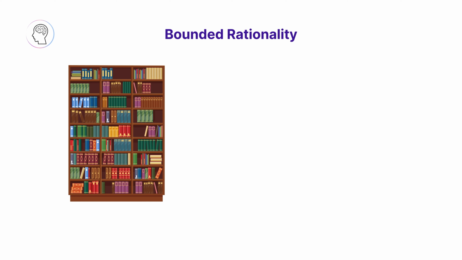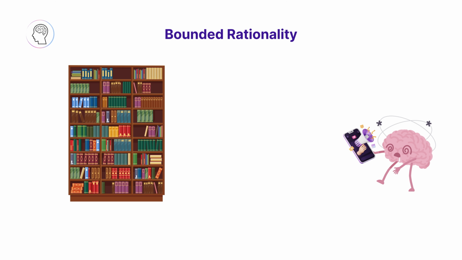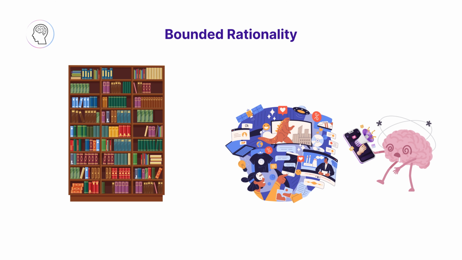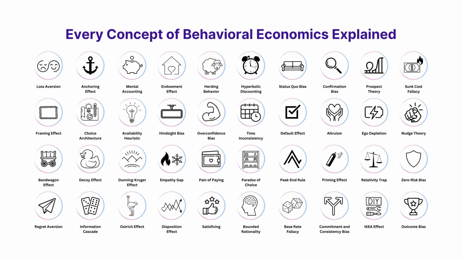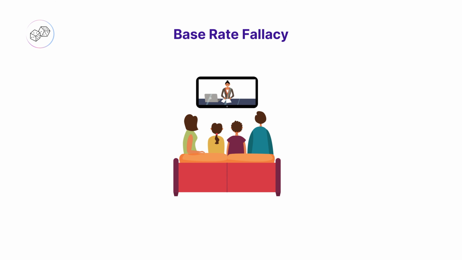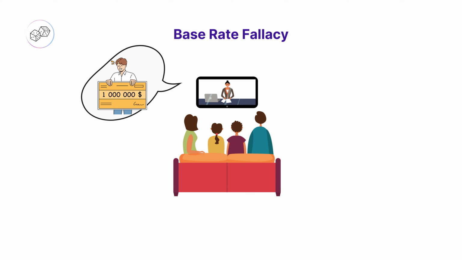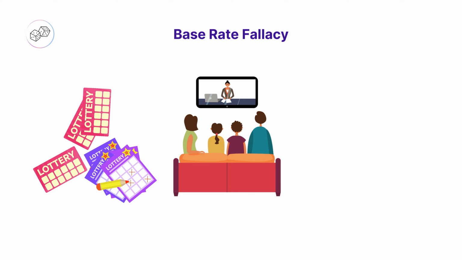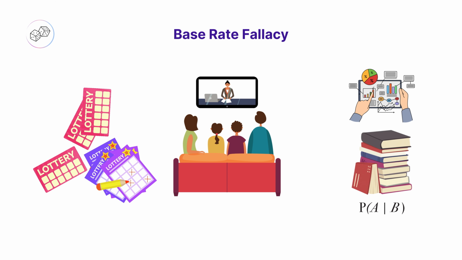Bounded rationality. The idea that in decision-making, the rationality of individuals is limited by the information they have, the cognitive limitations of their minds, and the finite amount of time they have to make a decision. Base rate fallacy. The tendency to ignore general statistical information, or base rate, in favor of specific anecdotal information, even when the latter is less reliable.